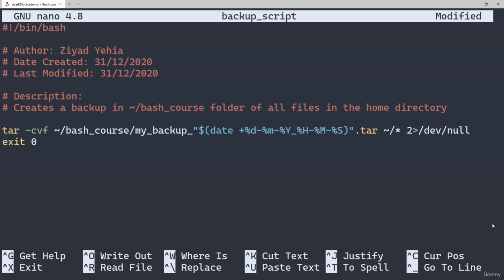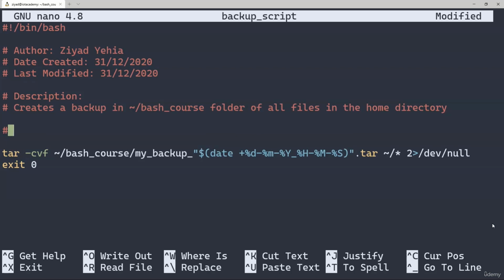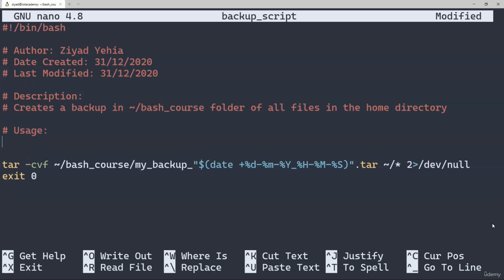Finally, we want to add in our usage. As our script doesn't take any options or command line arguments, we can just put the name of the script for this. And now we've successfully created our professionally formatted script, which is step 1 in this challenge. So well done if you got this far.